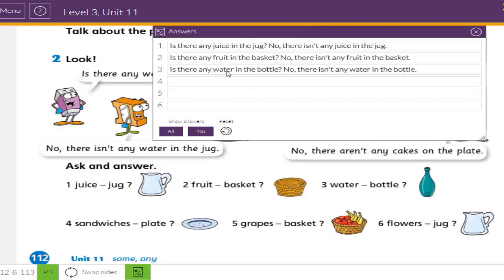Is there any water in the bottle? No, there isn't any water in the bottle. Number 4. Sandwiches, plate.